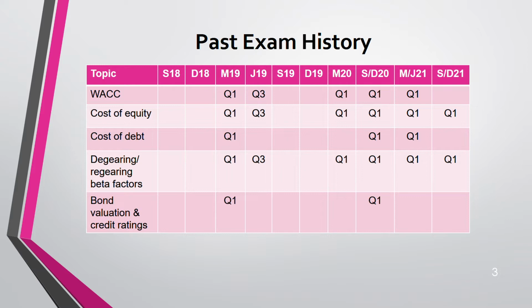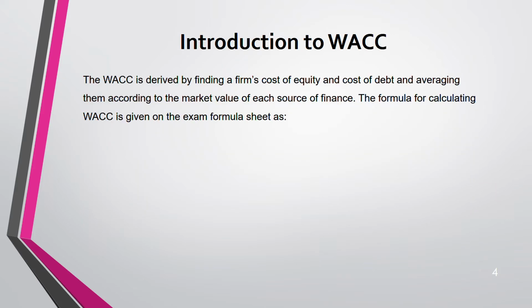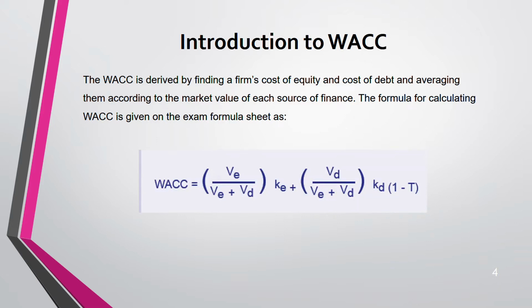So let's start with the introduction to WACC. WACC is derived by finding cost of equity and cost of debt, and you just average them based on their market value. So in your exam formula sheet also the formula is given, but here still I will include it for you. This is the formula for WACC. You need not memorize it because the formula is there, but you need to know how to apply it. What VE stands for, what VD stands for, what KE stands for, what KD stands for, you need to know that.